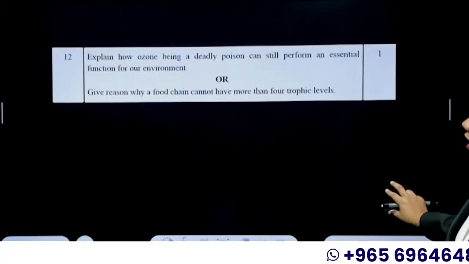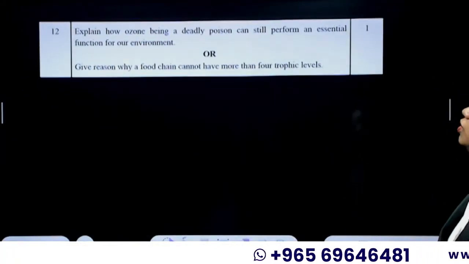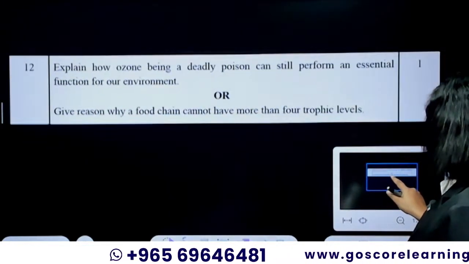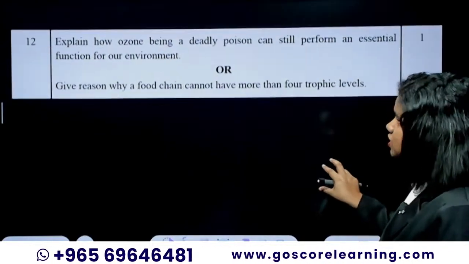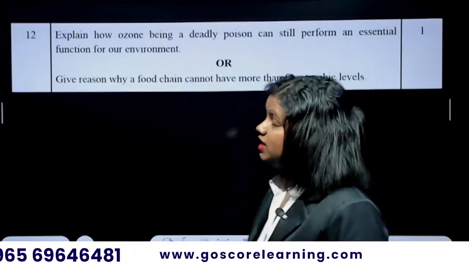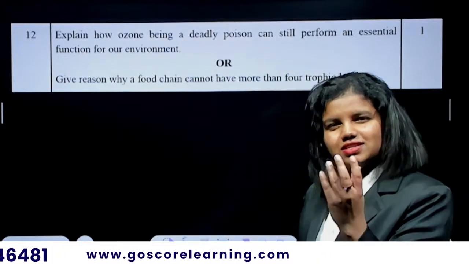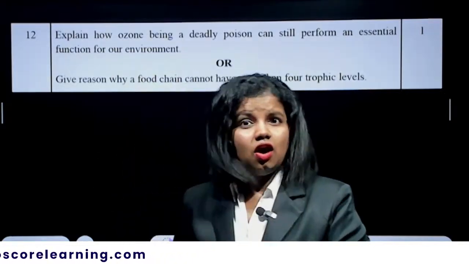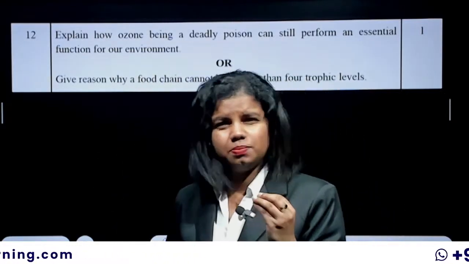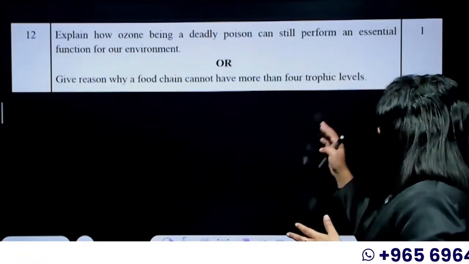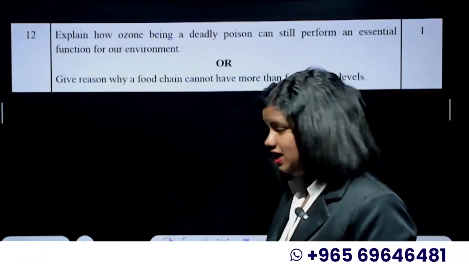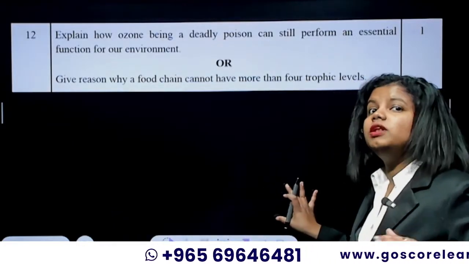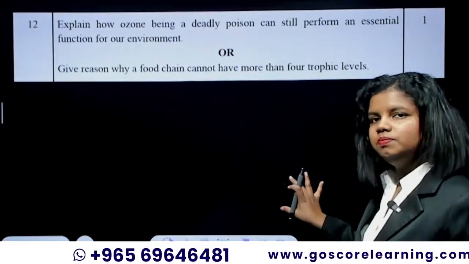That's it. Now the next question: explain how ozone, being a deadly poison, can still perform an essential function for our environment. So ozone gas is a deadly poison. If you keep inhaling O3 gas too much, you will die. It's a poisonous gas. But then the same deadly poisonous gas can be essential for the normal functioning of our environment. How come?